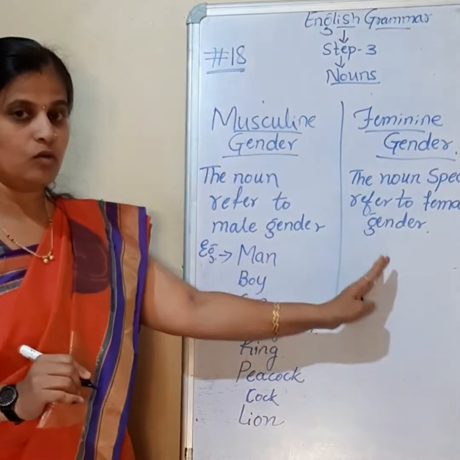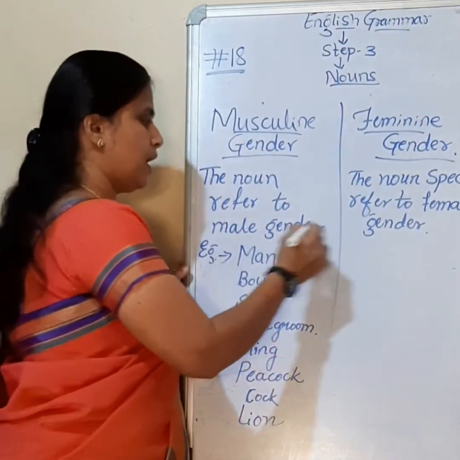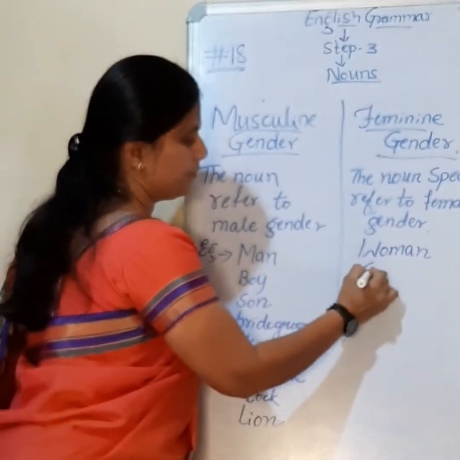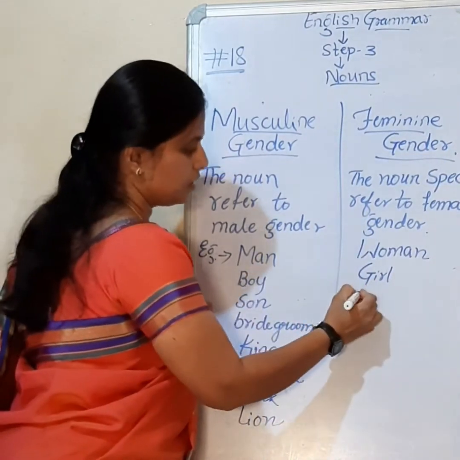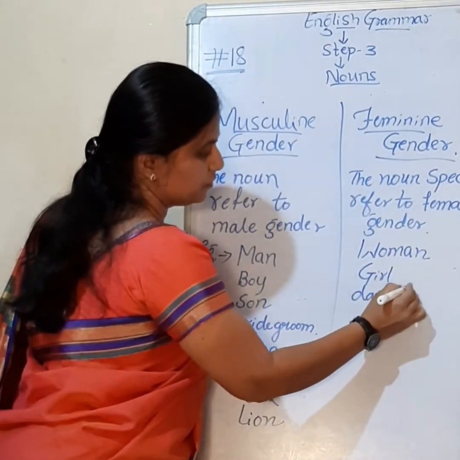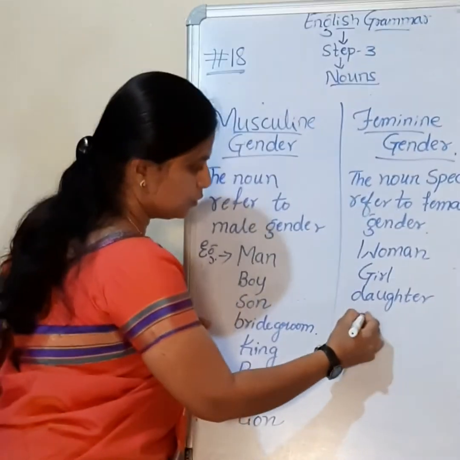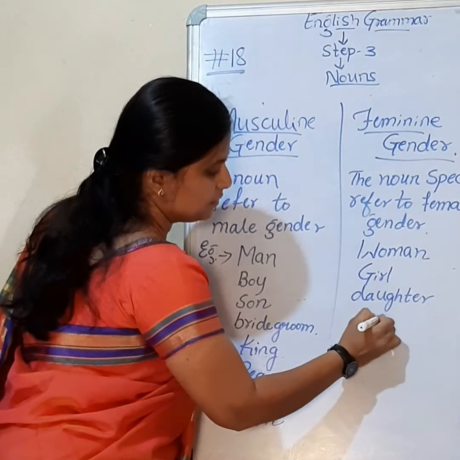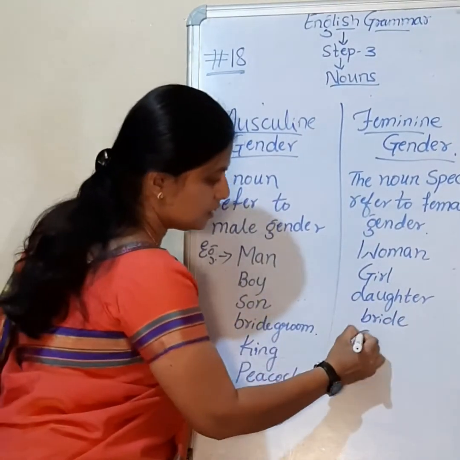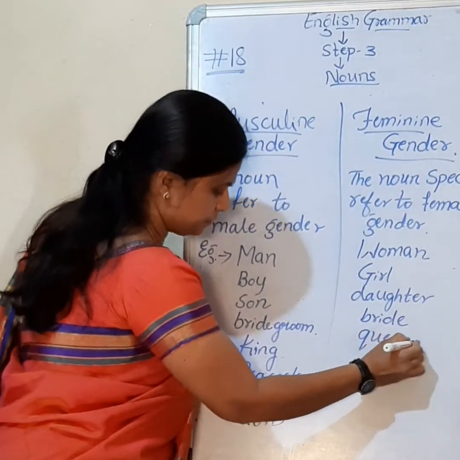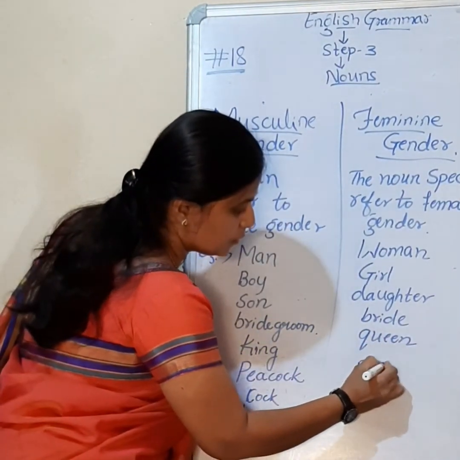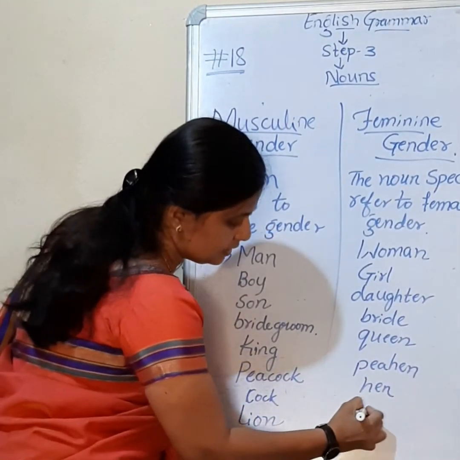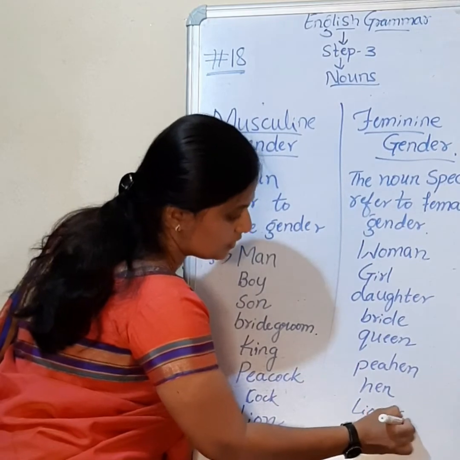Let us see now feminine gender. The word or noun that specifically refers to the female gender. Man, woman; boy, girl; son, daughter; bridegroom, bride; king, queen; peacock, peahen; cock, hen; lion, lioness.